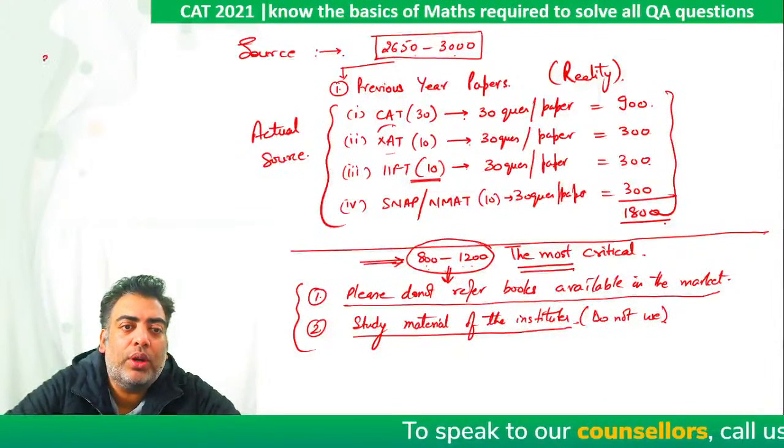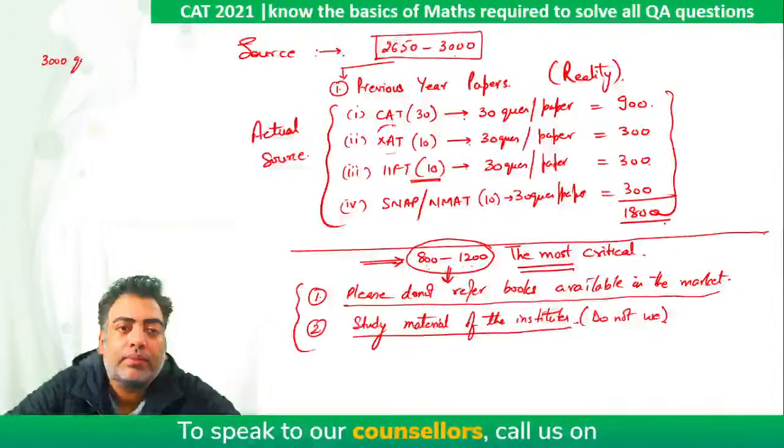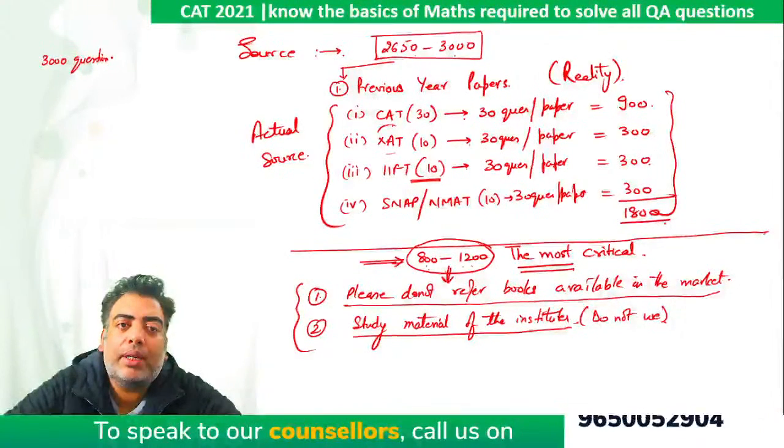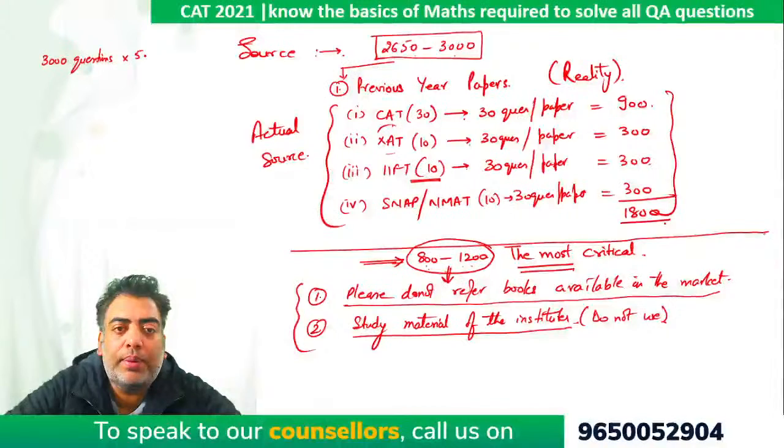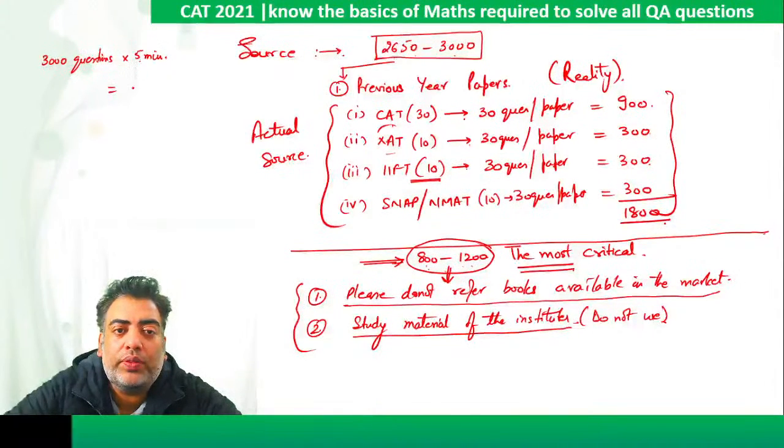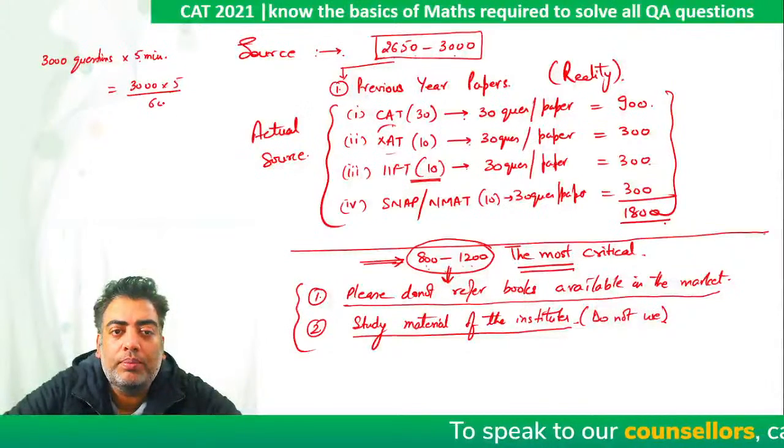So let's say if I have to solve 3000 questions, and the average time taken per question by me is 5 minutes, right? Which is 3000 into 5 divided by 60. Let's convert it to hours for better calculation.